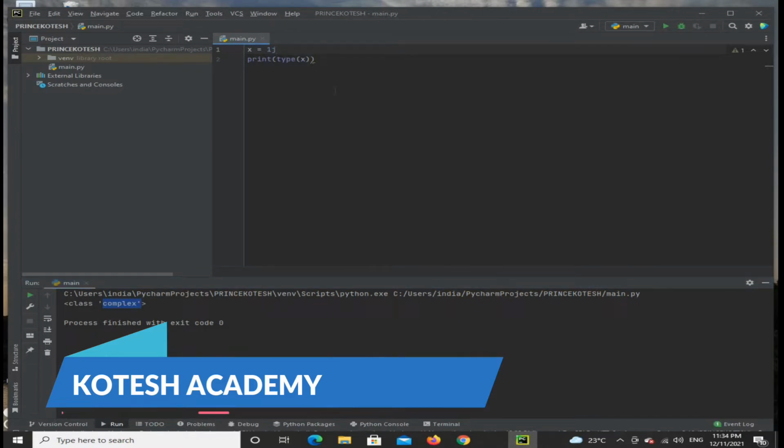Another example is a list, which we represent with quotation marks and commas: 'academy', 'next', 'project'. Then print the type, and finally you will get list.